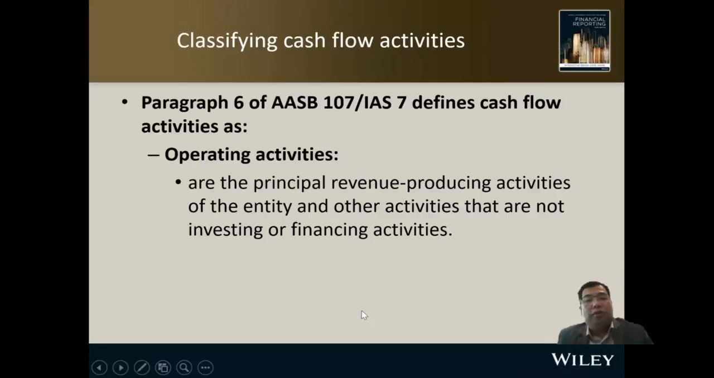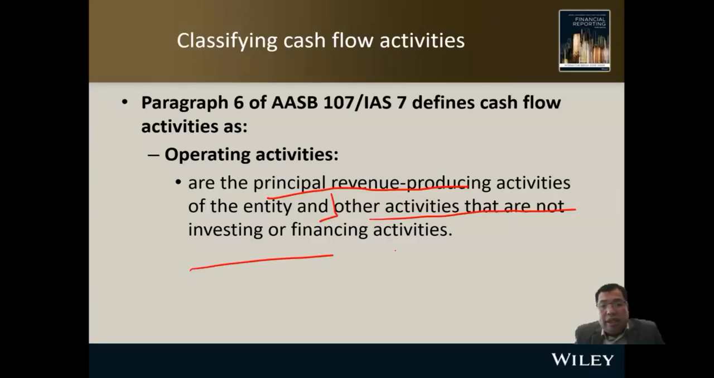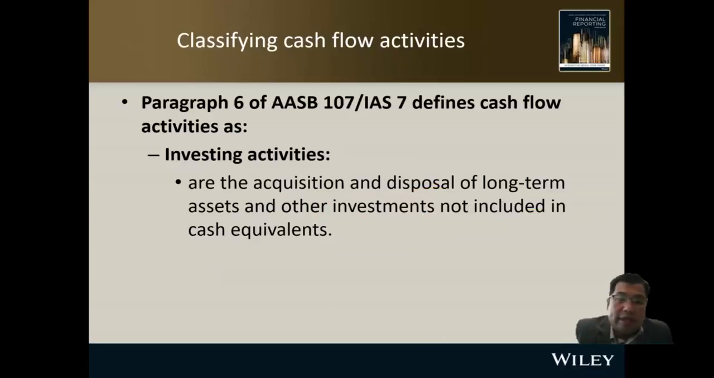Let us move to the classification of cash flow activities as stated in para 6 of ASB 107. There are three main classifications. The first one is operating activities. These are activities closely related to the principal revenue producing activities, for example, retailing or providing services to your customer, and other activities that are not investing or financing activities.